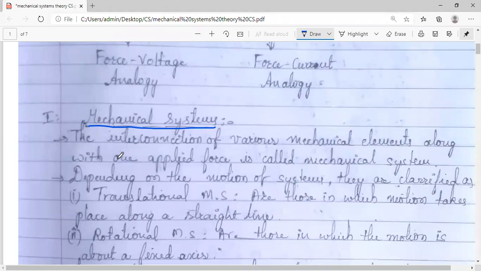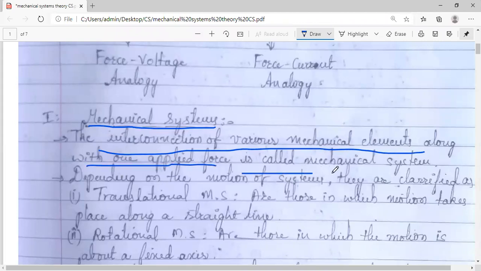So mechanical components, you can view them as the shaft, the rotation, the rotor, many things which are mechanical. If you have done mechanical engineering in the workshop part in the first year, probably you might have seen some of the components. So the interconnection of different mechanical components along with one applied force is called a mechanical system. So here the major role is played by this force. So whatever these mechanical systems do, we will be taking account of the force applied here.